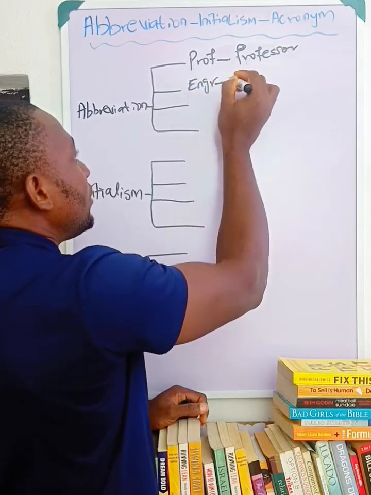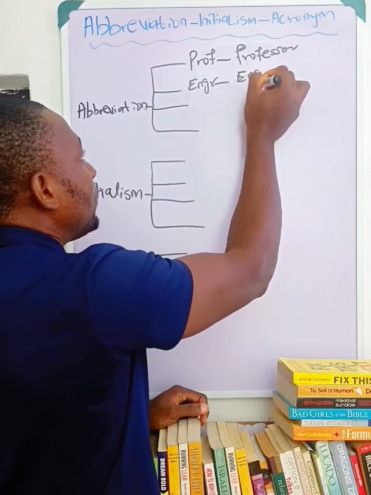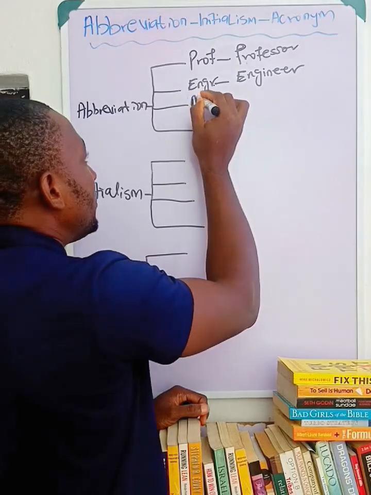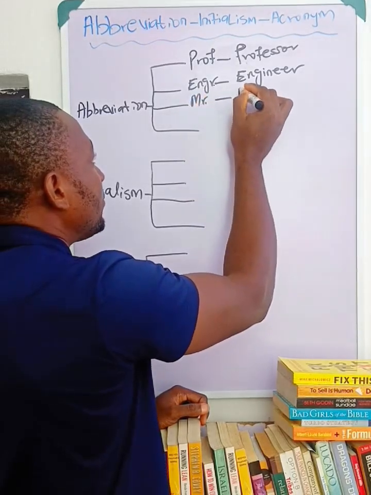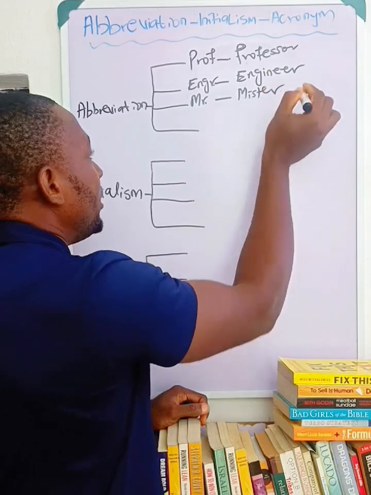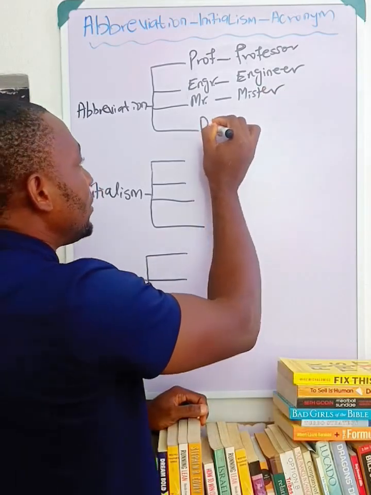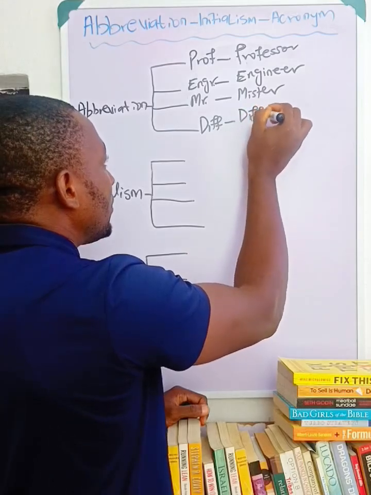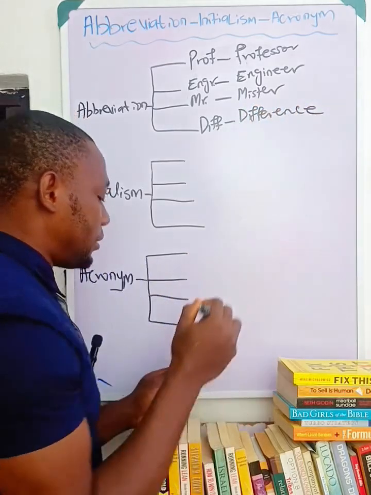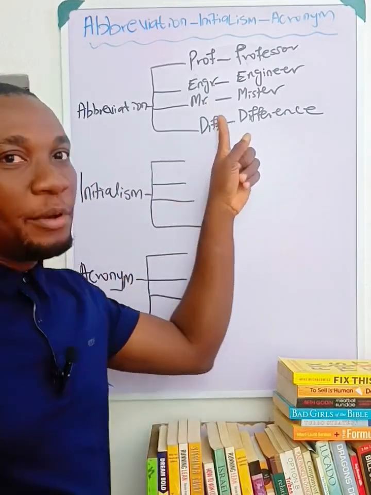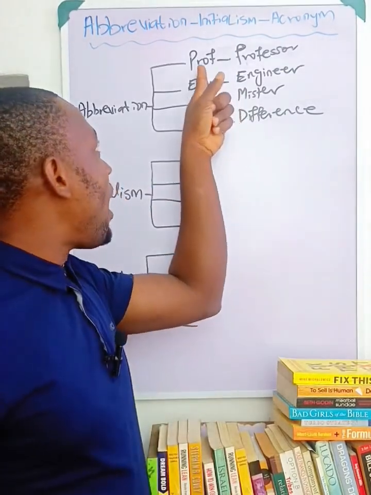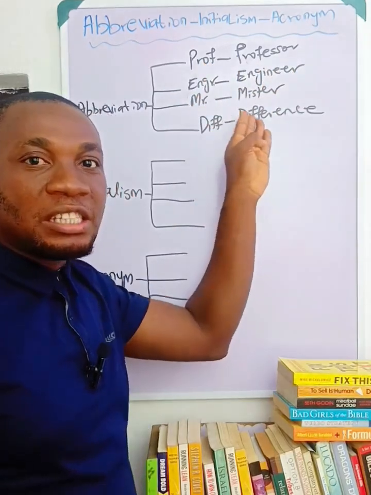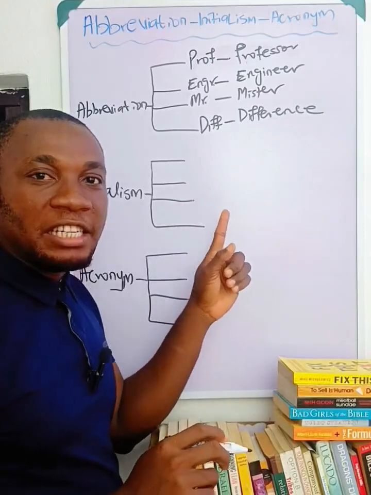Engr from engineer, Mr from Mr., diff from difference. These are abbreviations where one or two letters represent the word. It is abbreviation. Let's look at initialism.